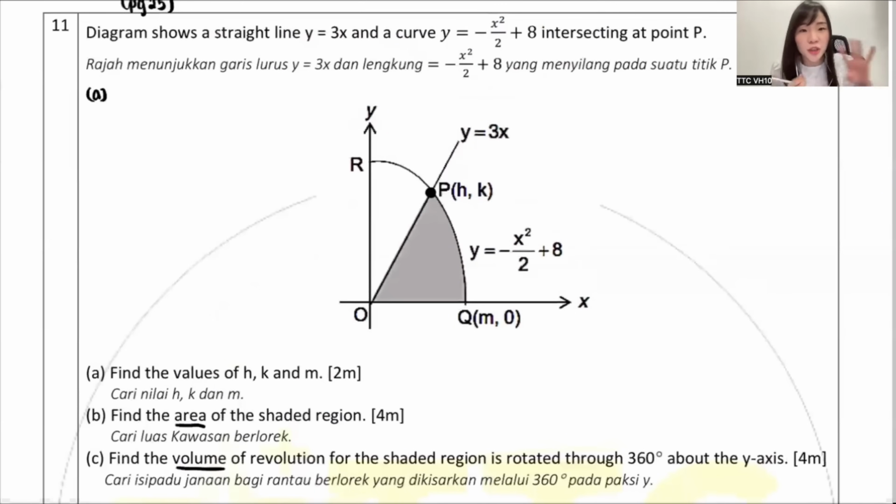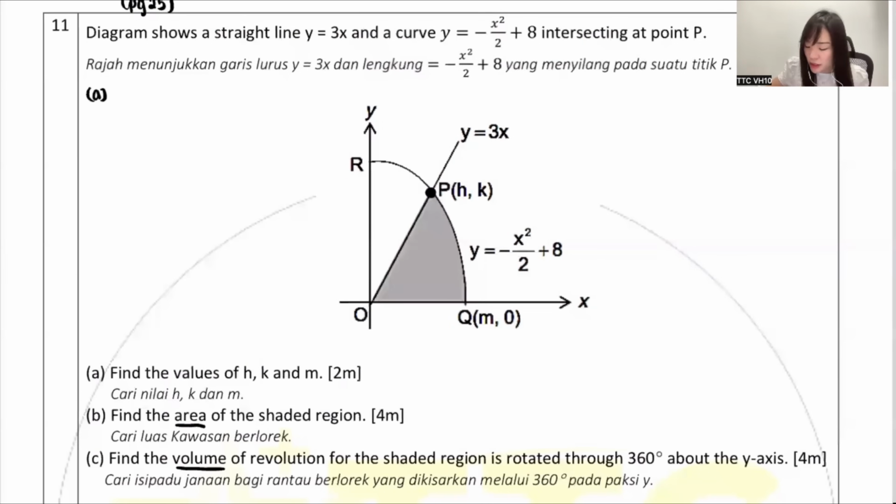But for A, usually they will mix with other chapters. They might be doing this chapter, or they might mix differentiation, or they might mix Form 4 Chapter 7, coordinate geometry, I think it's 7. So you guys, all these chapters need to be good, okay? When I look at this, they want to find H, K, and M. So guys, I will focus on H and K first.